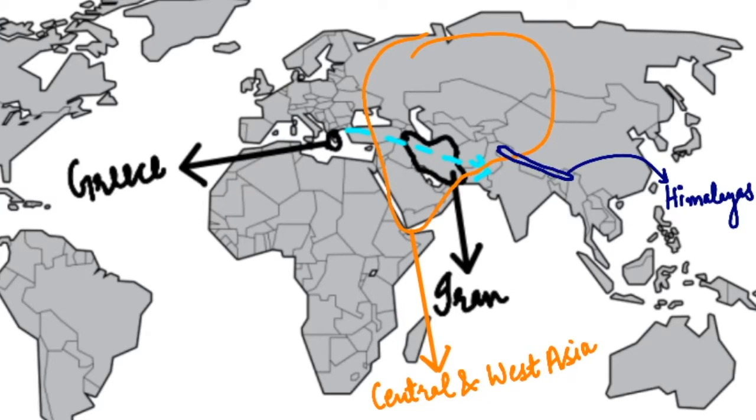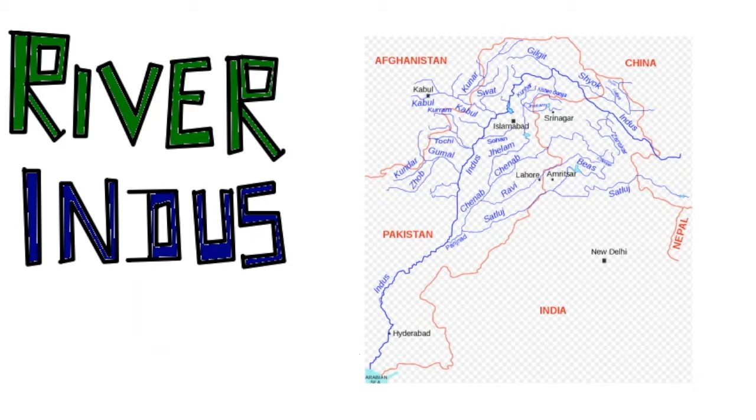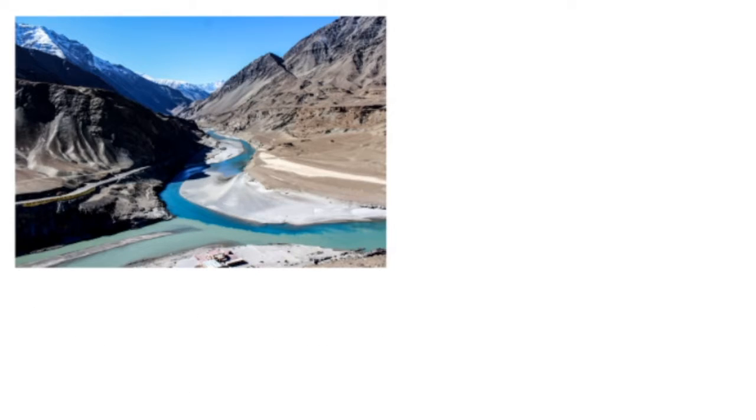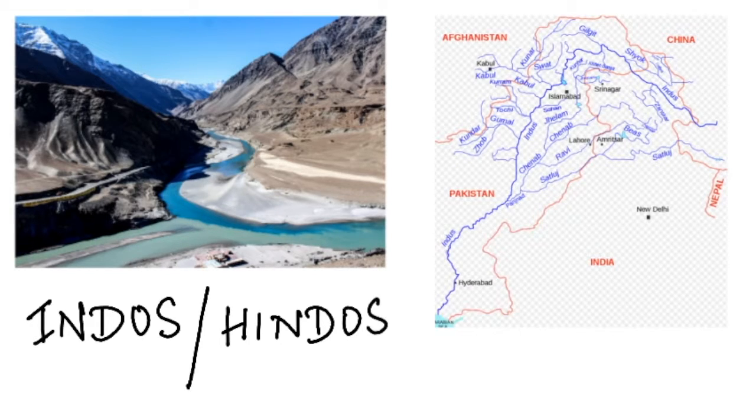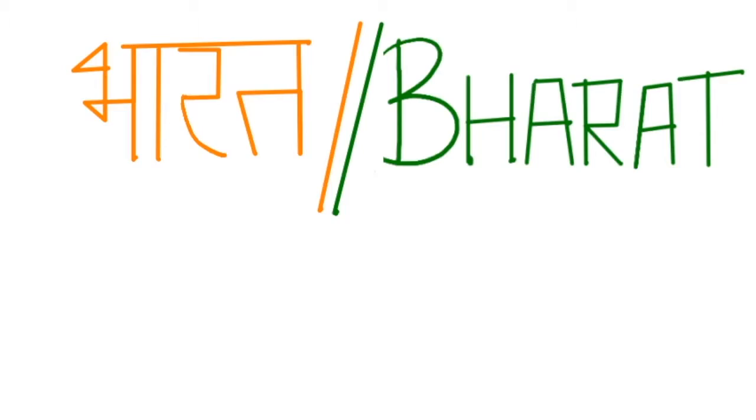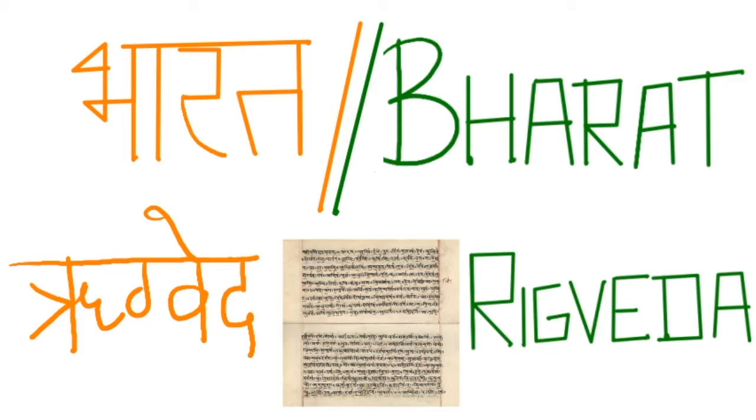When they came, they were already aware about the river Indus, also called as river Sindhu or Sapt Sindhu. So they called the river Indus as Indos or Hindos, maybe due to some pronunciation problem, and land to the east of this river was called as India by them. Talking about the term Bharat, this term has been used in our ancient scripture called Rig Veda to denote the people living in the northwest, and from there we got this term.